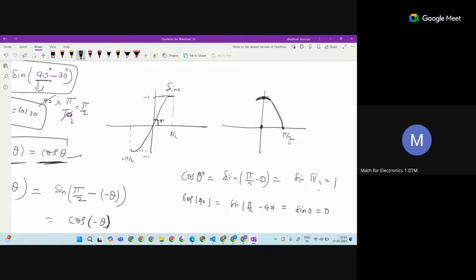And what is going to be at minus pi by 2? Is this minus 1 or just 1 or anything? Others can also answer.